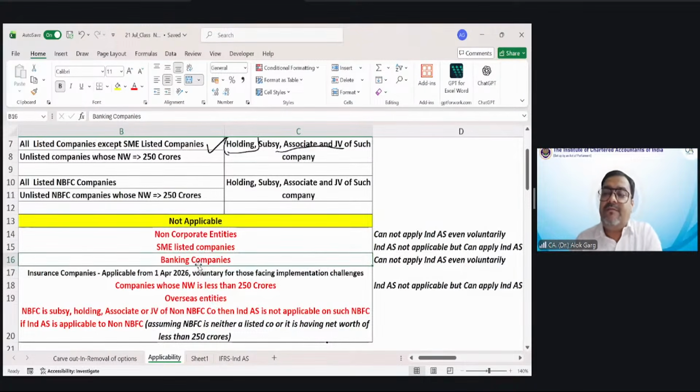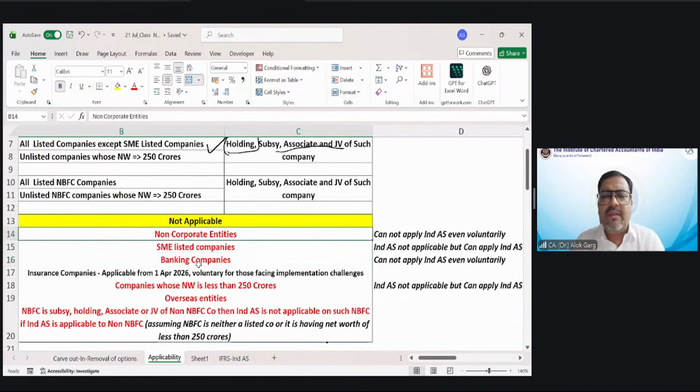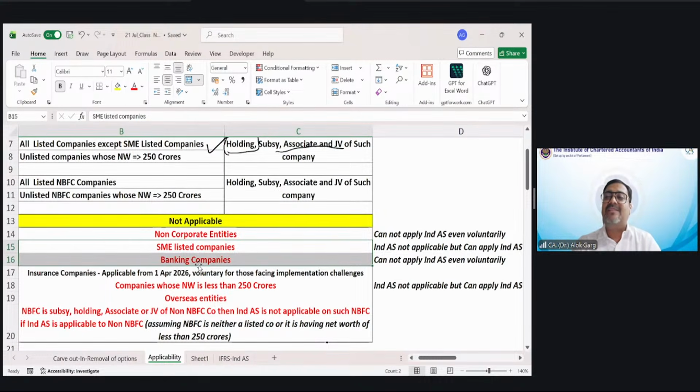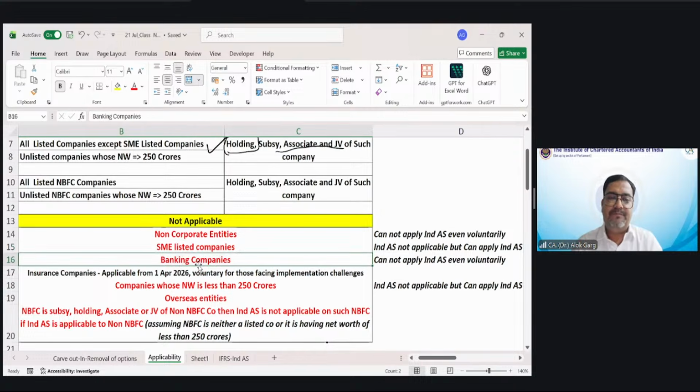Banking companies, friends. HDFC Bank Limited, one of the largest banks of India, a listed bank: is Ind AS applicable? No. The Reserve Bank of India has deferred the applicability of Ind AS for Indian banks, and the final date has not yet been notified. So Ind AS is not applicable to banks. Sir, if Ind AS is not applicable to SME listed companies and banks, then what is applicable? The accounting standards notified by MCA under the Companies (Accounting Standards) Rules 2021 will be applicable.